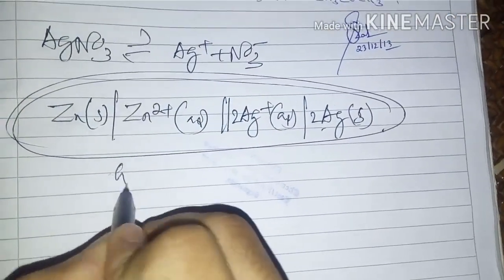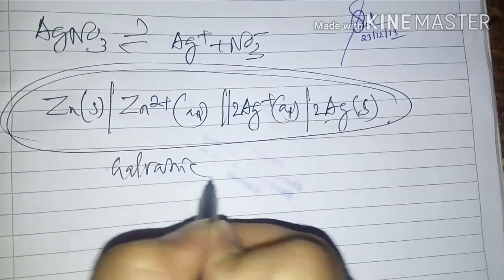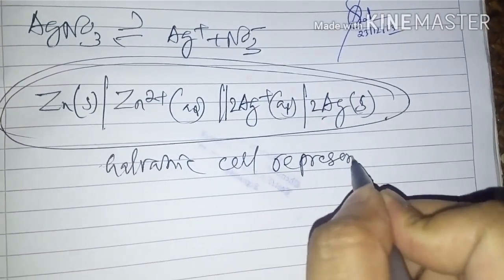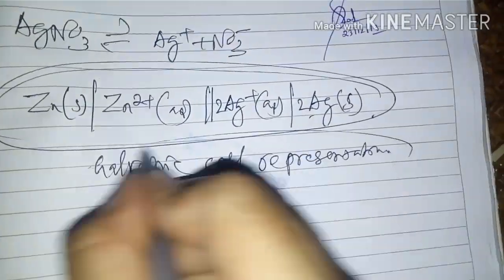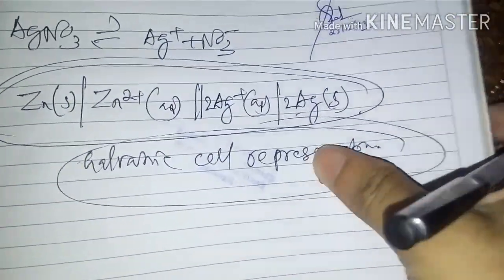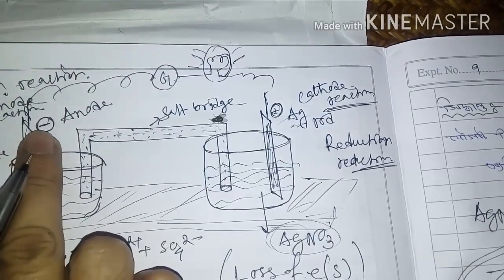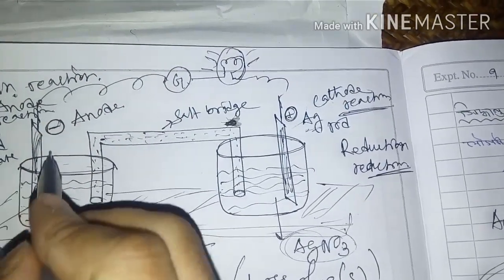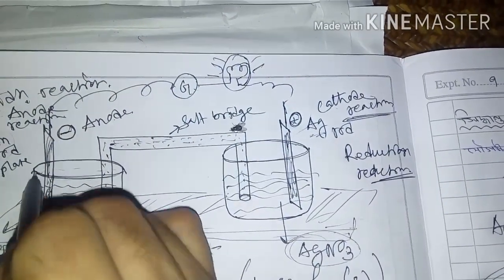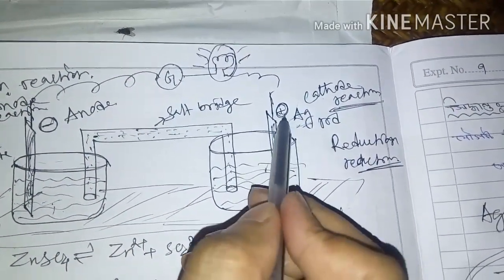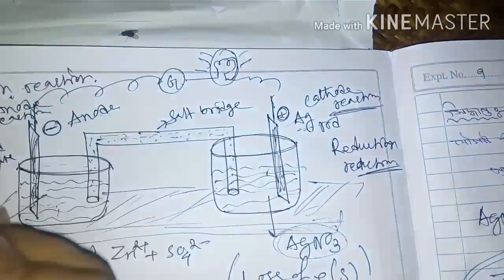So this is the galvanic cell representation, and this is very, very important. Here this negative sign also means electrons. The electrons flow from left side to right side, but conventional current will flow from right side to left side.